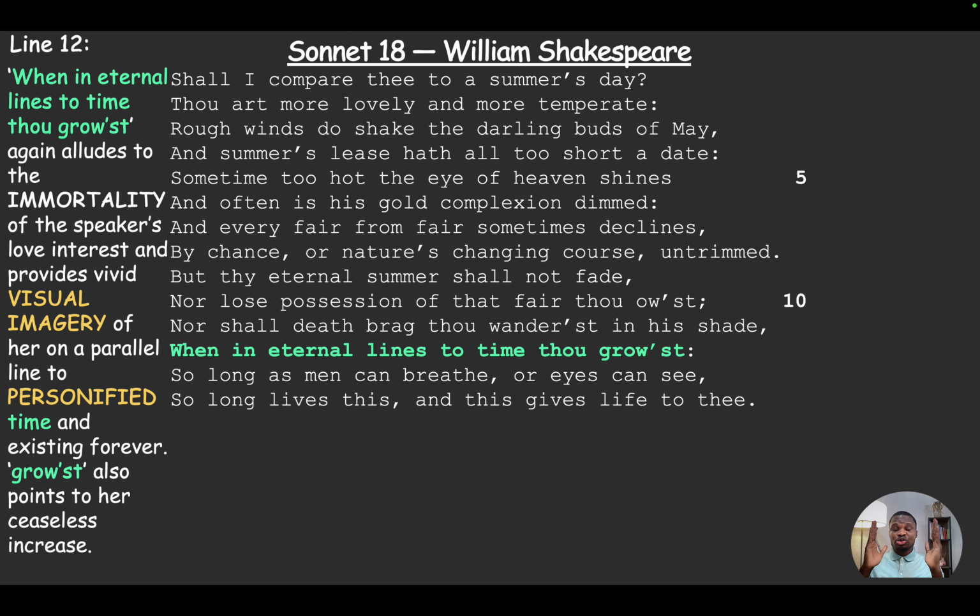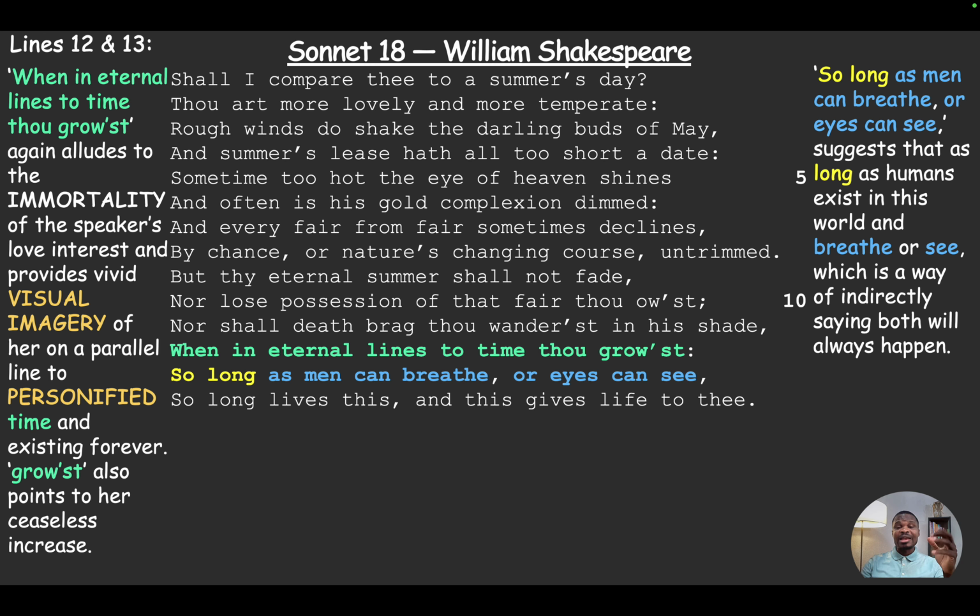It's an allusion to the immortality of the speaker's love interest, and provides vivid visual imagery of her on a parallel line to personified time. So time is growing, she is also growing, and that means she's living forever, existing forever. Growth also points to a ceaseless increase. So she's always going to increase in beauty, in significance, in name.